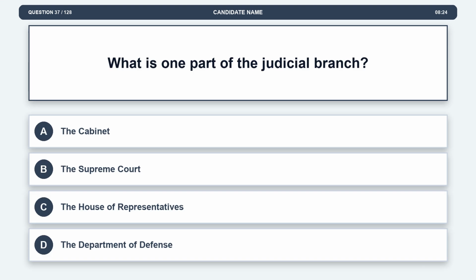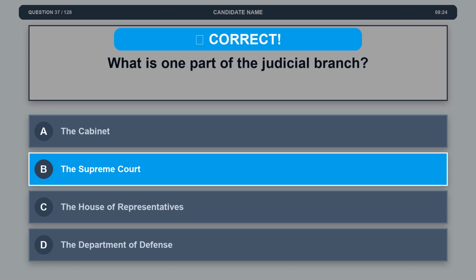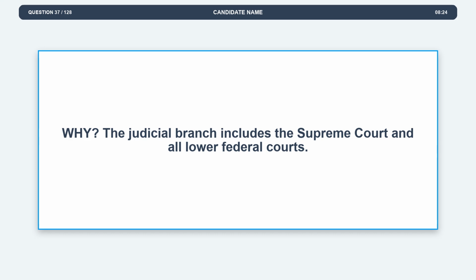Question 37. What is one part of the judicial branch? Option A. The Cabinet. Option B. The Supreme Court. Option C. The House of Representatives. Option D. The Department of Defense. The correct answer is option B. The Supreme Court. Explanation. The judicial branch includes the Supreme Court and all lower federal courts.